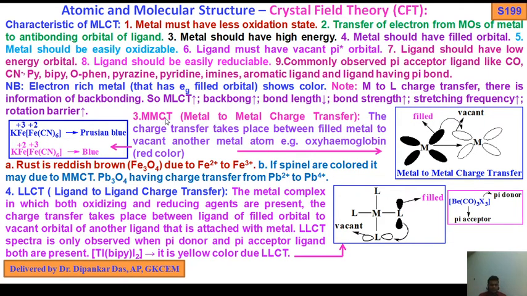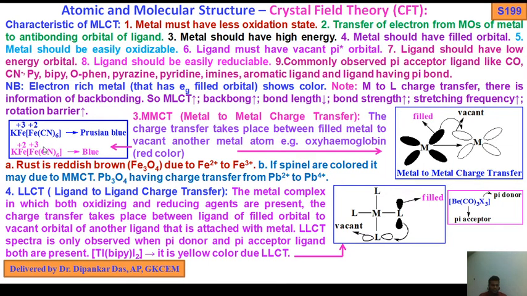Now MMCT, although I told you MMCT is of least importance for you. Metal to metal charge transfer: the charge transfer takes place from a filled metal to another vacant metal atom, for example oxyhemoglobin, red color. One metal has a vacant orbital, another is filled. You see this metal atom filled, this metal atom vacant. So the electron goes from filled to vacant. So metal to metal charge transfer.